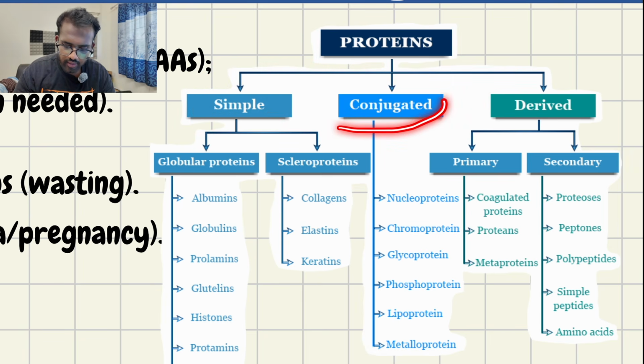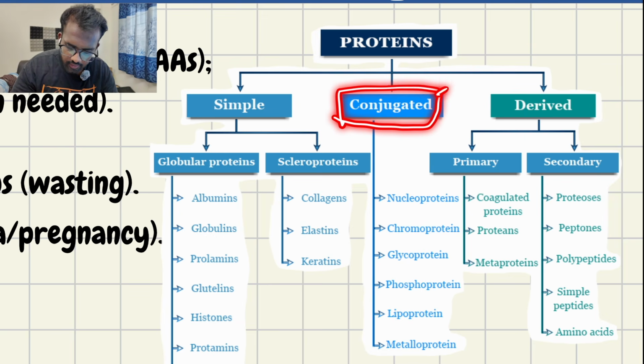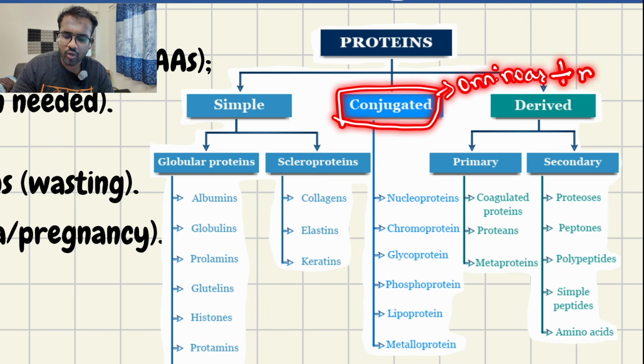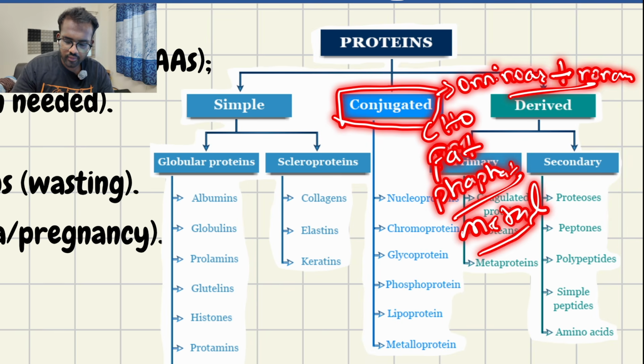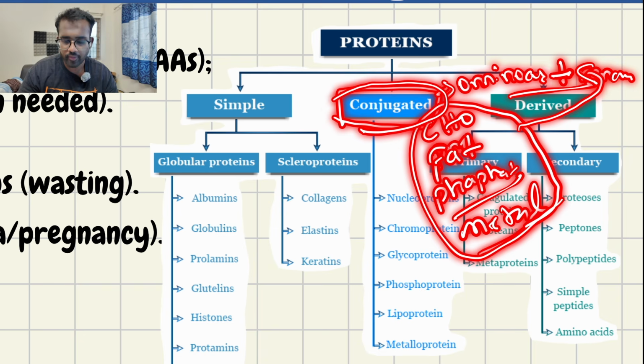Then we have conjugated proteins. This conjugated protein contains amino acids plus one non-amino group. It may be carbohydrate, it may be fat, it may be phosphate, it may be metal. Either one of these will be included with the amino acids, then it is called conjugated protein.